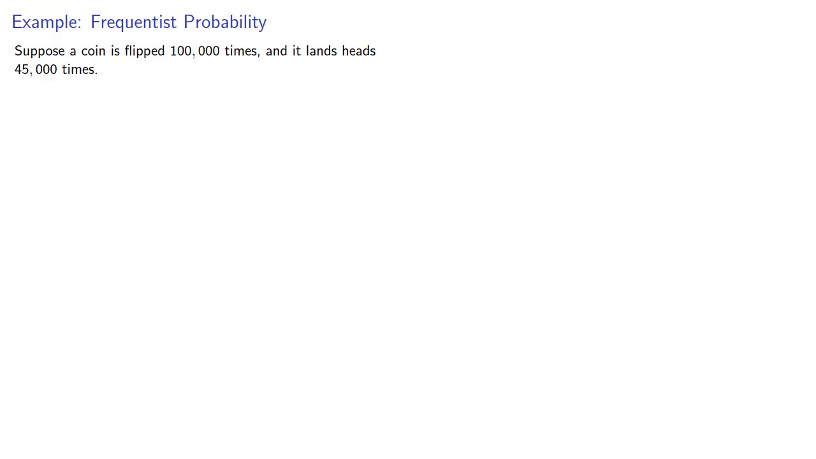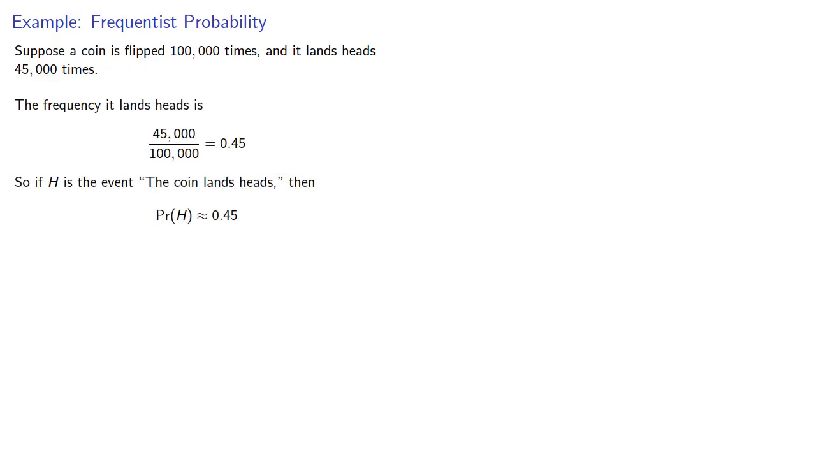So, for example, suppose a coin is flipped 100,000 times and it lands heads 45,000 times. The frequency it lands heads is 45,000 out of 100,000, so if H is the event the coin lands heads, then the probability of this event is going to be approximated by the frequency.